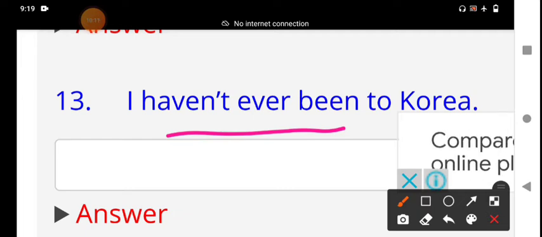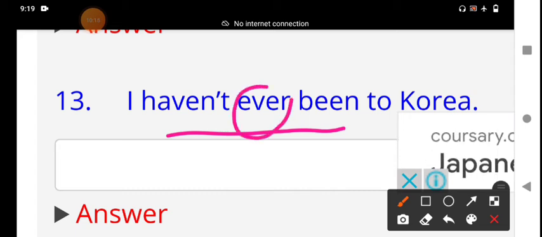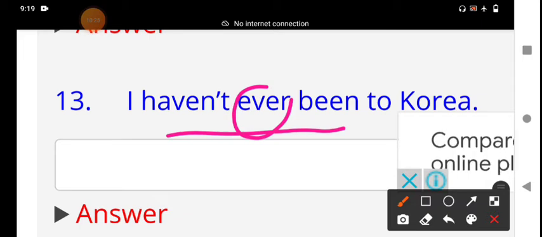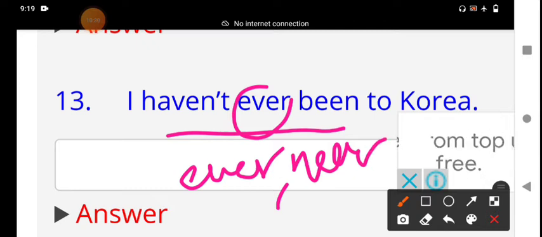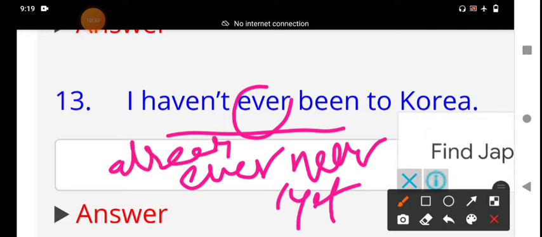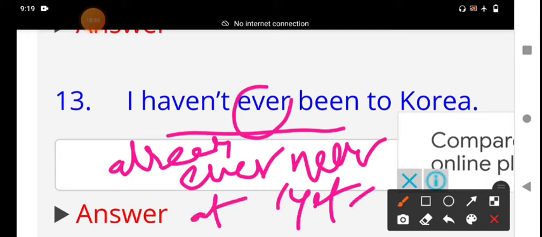Here we have used time adverbs. What are the time adverbs? These are called unspecific time adverbs. What are these unspecific time adverbs? Ever, never, yet, already. These are unspecific time. Yet, not yet.